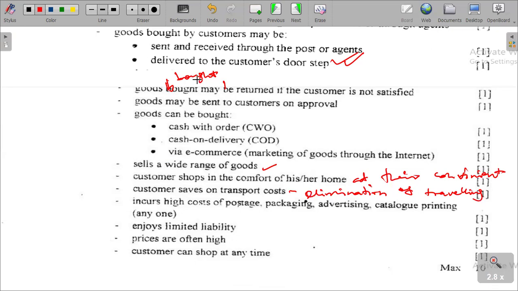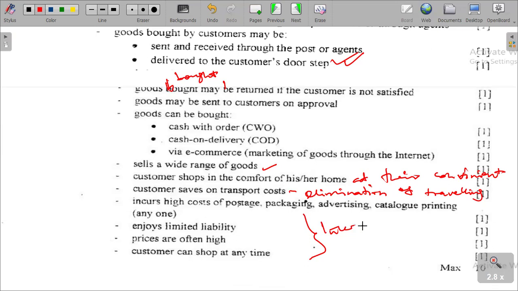I have already mentioned that customers can shop at any time because of the internet services. I'm sure that you remember that we have already mentioned advantages of business.